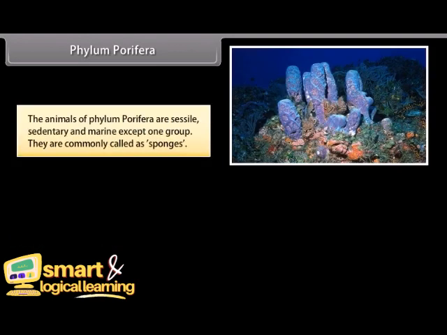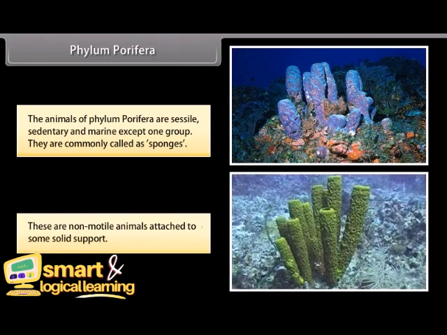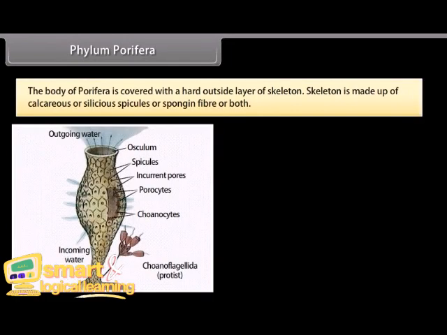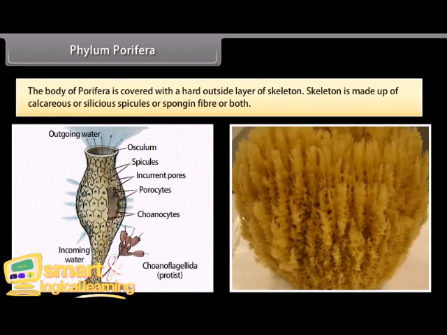The animals of phylum Porifera are sessile, sedentary, and marine except one group. They are commonly called sponges. These are non-motile animals attached to some solid support. The body of Porifera is covered with a hard outside layer of skeleton. The skeleton is made up of calcareous or siliceous spicules or spongin fiber or both.